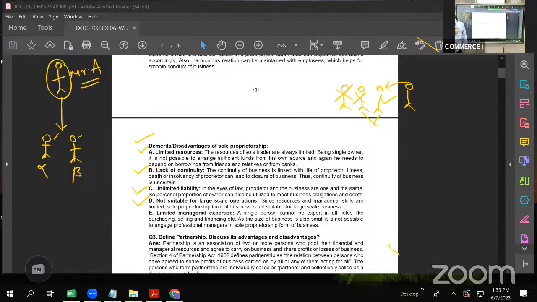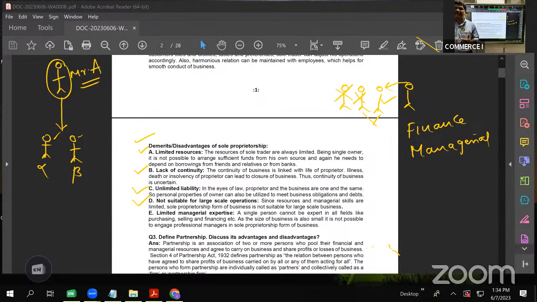Next, it is not suitable for large scale operations. Why is it not suitable for large scale operations? For two reasons, I'll say. One is the finance, because he cannot invest more. The second one is the managerial ability. It is not only the finance that acts as a constraint, it is the managerial ability of a single person also that acts as a constraint, and it will not enable that single person to start large scale operations. Large scale operations need large finance and also need managerial ability of that level.